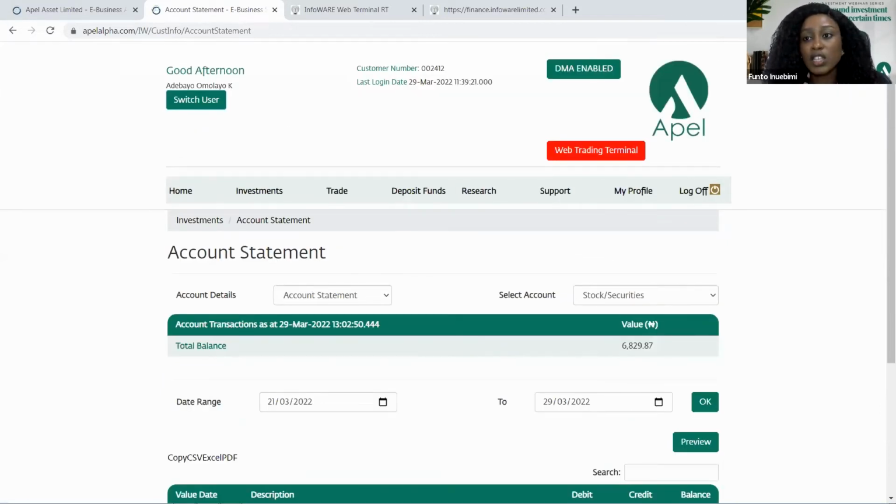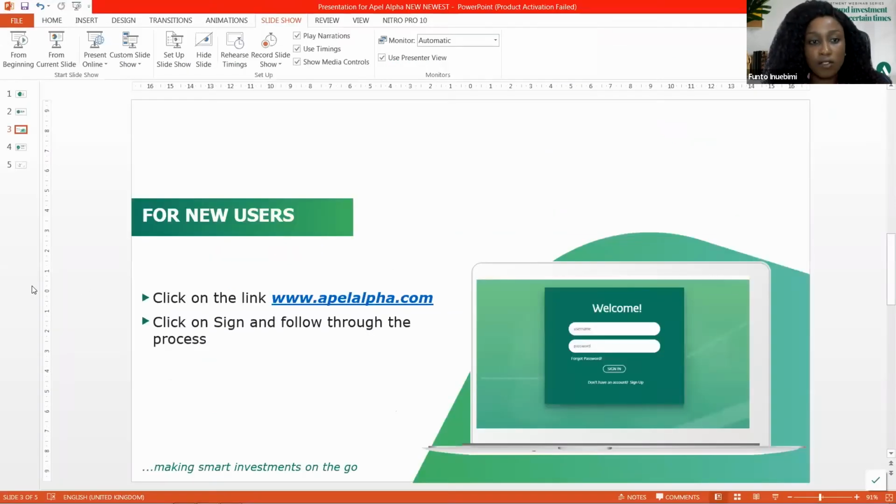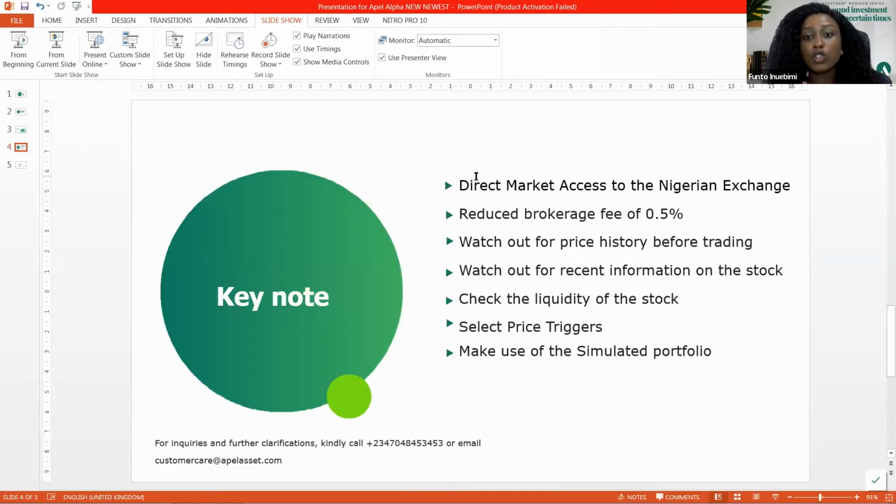So the key thing to note if you are just using this platform is that this platform gives a direct market access to the Nigerian Exchange Group at a reduced brokerage of 0.5%. You need to be very careful when you are doing this.